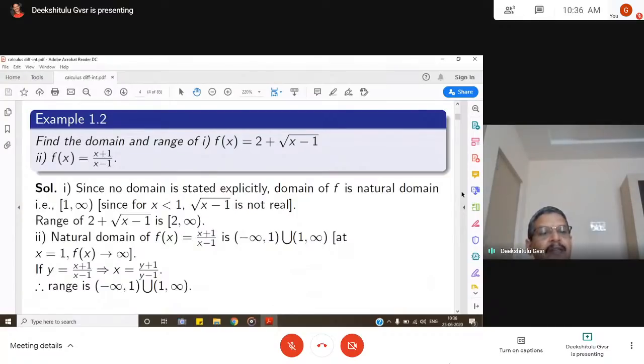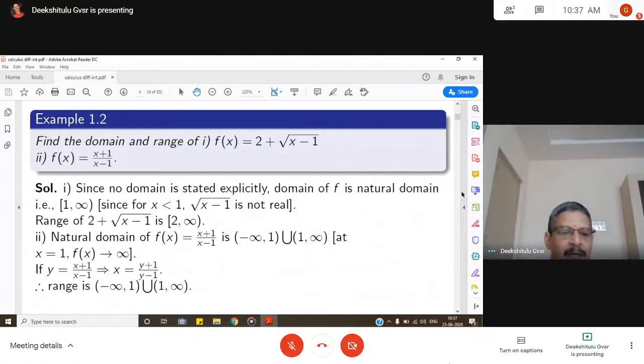So for the natural domain here, when x is equal to 1, what happens? f of x goes to infinity, so the function is not defined. So we delete this x equal to 1 from the natural domain, and the domain becomes minus infinity to 1, open, union, open 1 to infinity. That means for all x other than x equal to 1, f of x is very well defined.